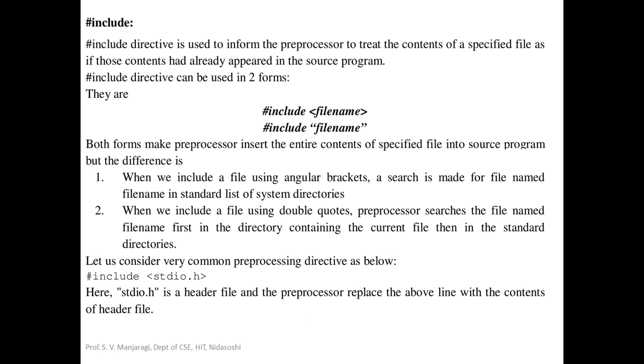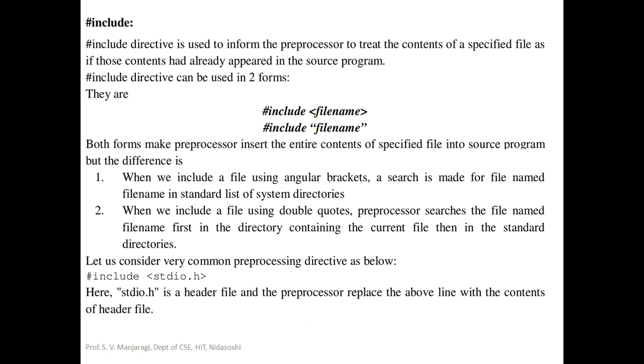There are two formats of hash include. First, hash include followed by the file name, which is put into a pair of angle brackets. Second, hash include followed by the file name, but put into a pair of double quotes. Now we need to understand the difference between these two formats.